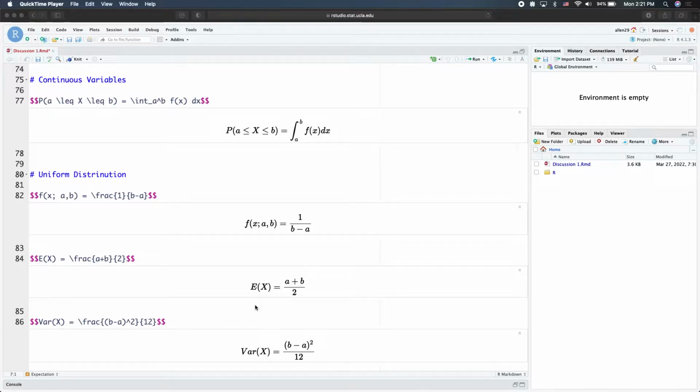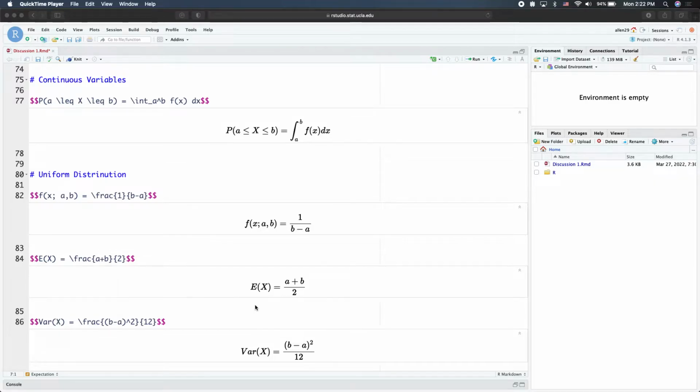Okay, then we can proceed to the continuous variable. Instead of saying that x equals a particular number, we usually refer to a continuous random variable falling within a range, and then we can use an integral to evaluate that. So f of x is the PDF, and we take the integral over the range a to b with respect to x. We don't say x equals a particular number anymore, because if you set x equal to a constant, the integral will evaluate to 0.